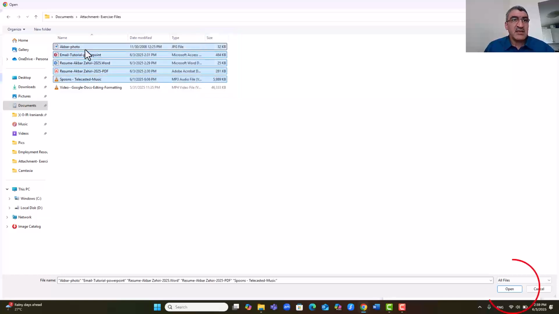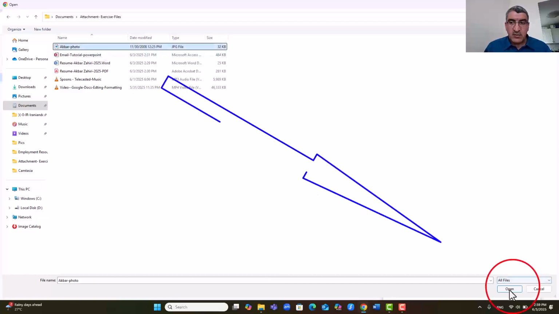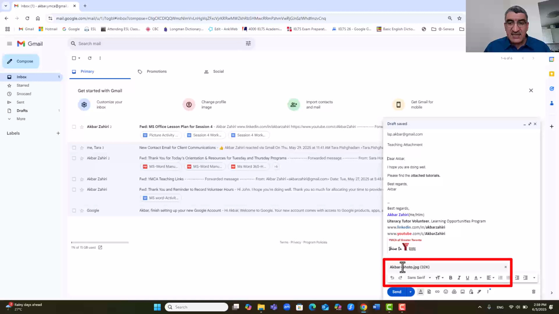You see, I highlighted and then open them. But I want to send one by one because we are going to practice. I select my name, Akbar, and open. As you see, it is attached here.